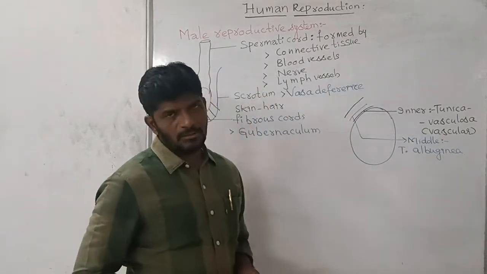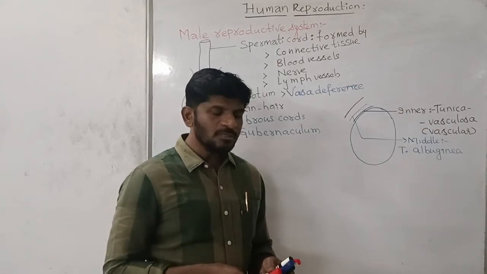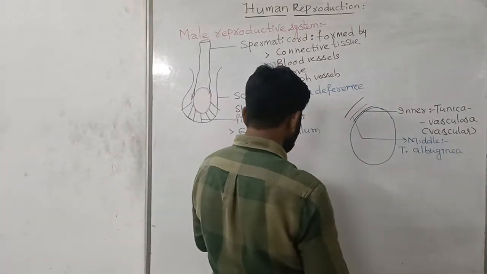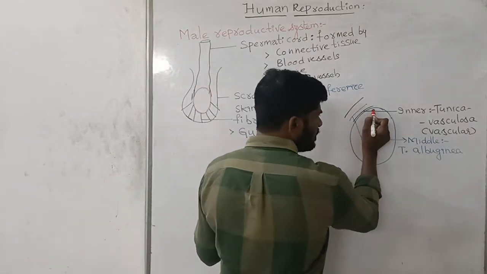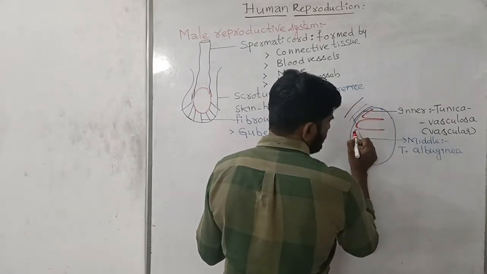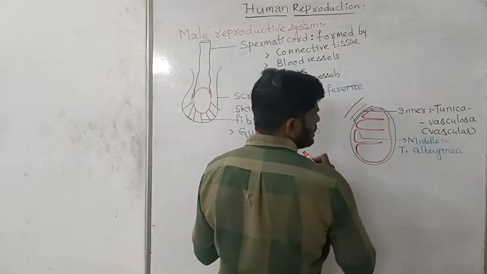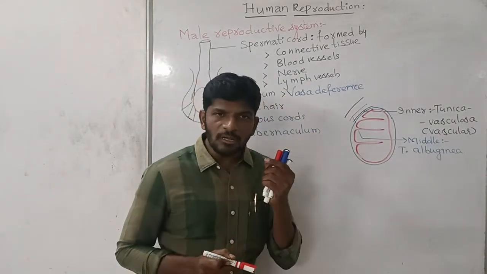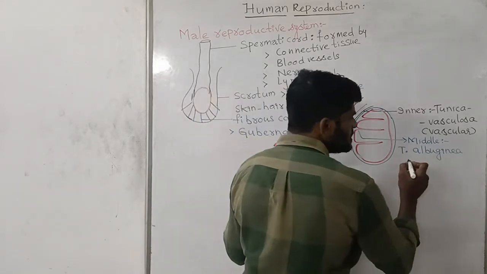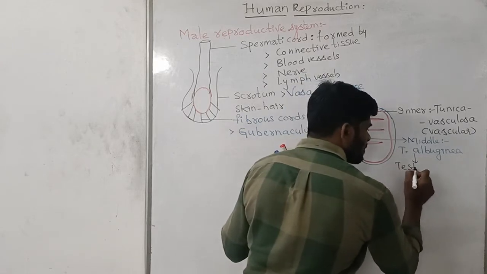Actually, during the embryonic development of the testis, the tunica albuginea forms many septa inside the testis, and these septa form the testicular lobules. Testicular lobules are formed by the tunica albuginea.